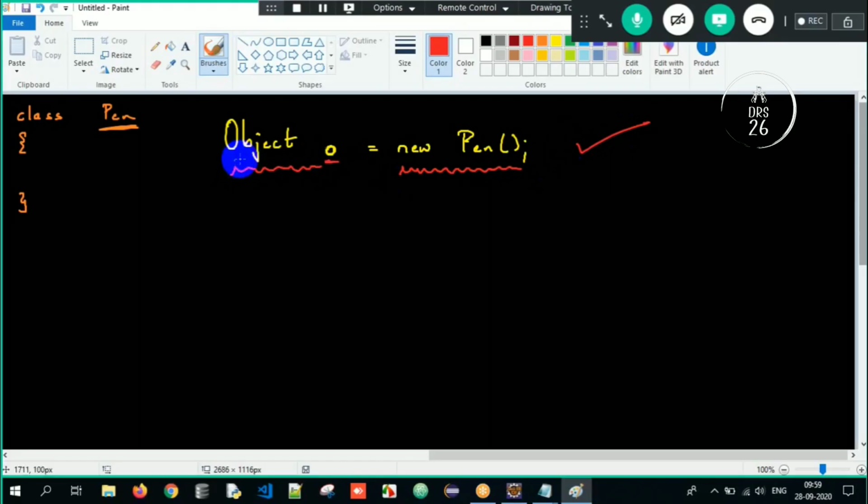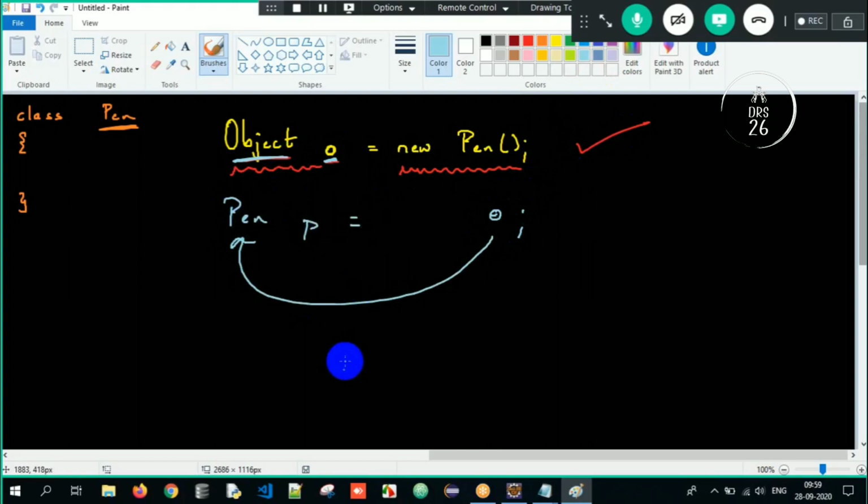But this O is of type Object. I can access only Object class properties. So therefore I need to downcast it. How? This O, which is of type Object, I need to convert back to Pen P, the subclass. But now we have to do it explicitly, so I'll write Pen within parentheses. P is of type Pen, so I can access both superclass and subclass properties.